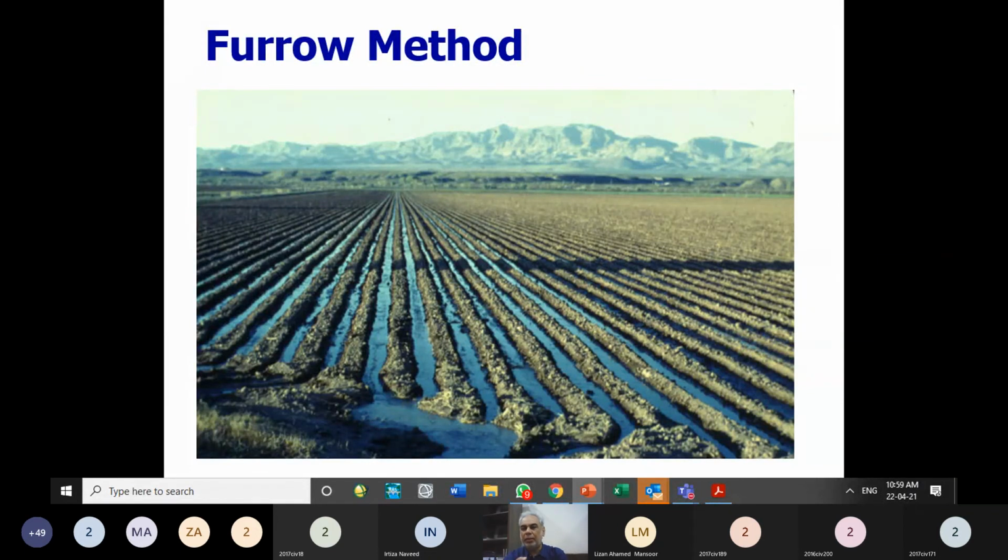So that makes this method one of the efficient methods out of all the surface irrigation methods. So its efficiency goes as high as 70% as compared to the other methods. So it is comparable to the efficiency of the sprinkler method and our subsurface irrigation method.